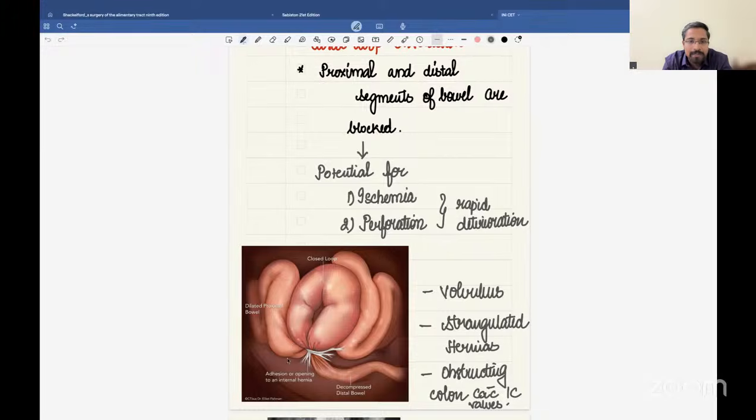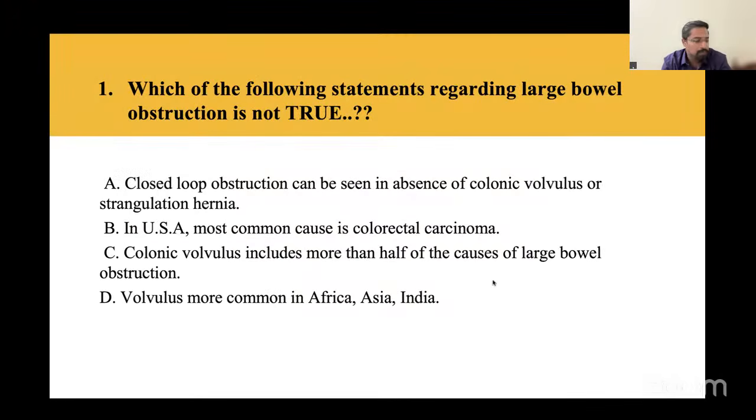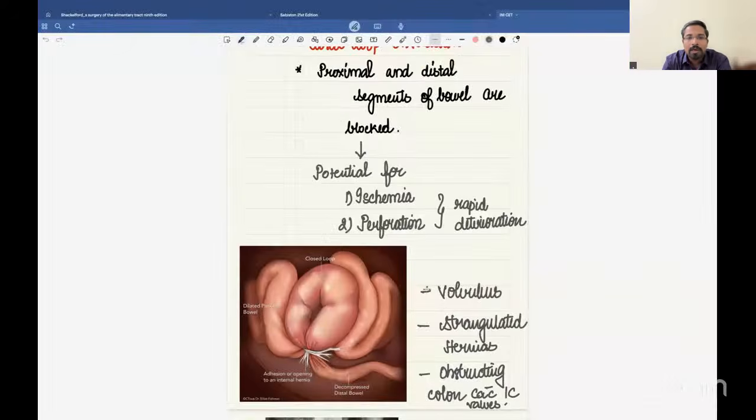So what happens is, you encounter a condition where there is a dilated proximal bowel and a decompressed distal bowel.